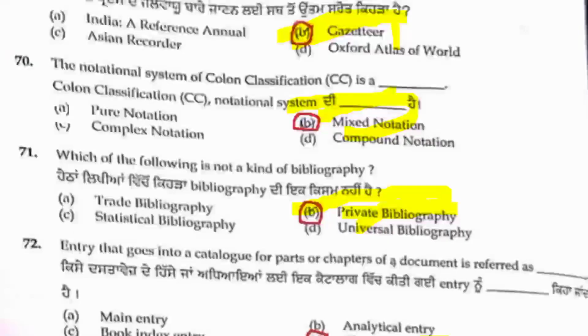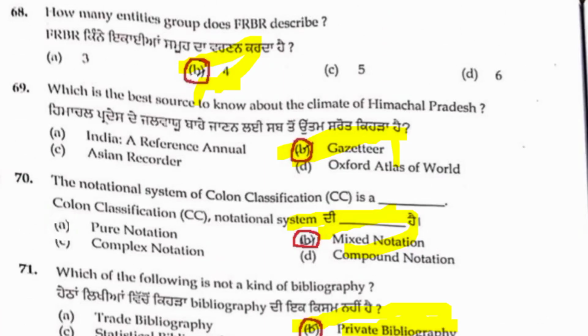Next, question number 68, friends. How many entity groups does FRBR have? FRBR means Functional Requirements for Bibliographic Records. It is also a very important one, friends. This is a previous question, an important question. There are four entities in FRBR, so 68th, B is the right answer, friends.